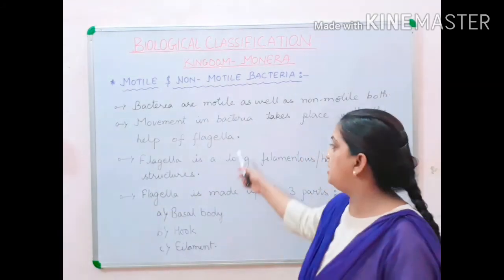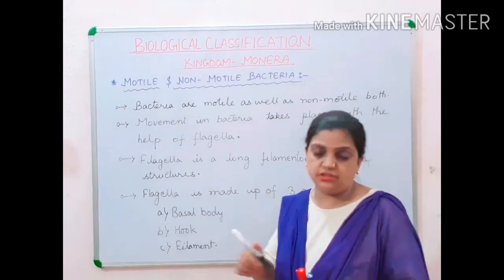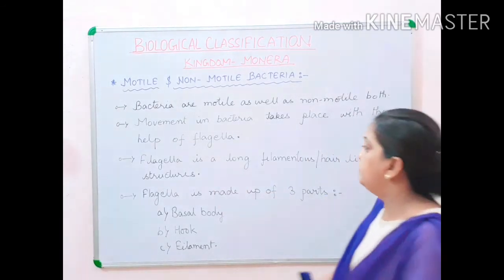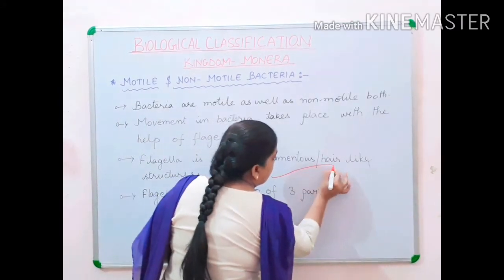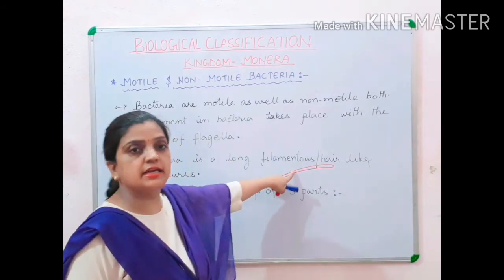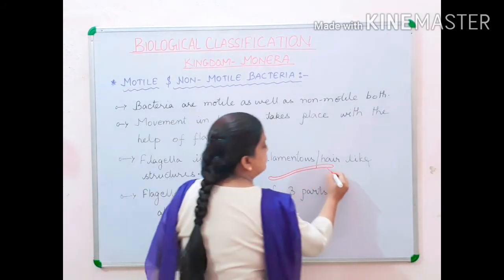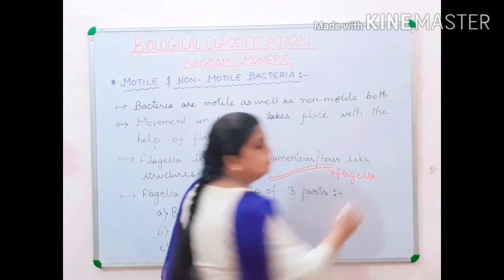This flagella is a long filamentous or hair-like structure. Diagrammatically, flagella is a long hair-like structure, and it helps the bacteria to move from one place to another.